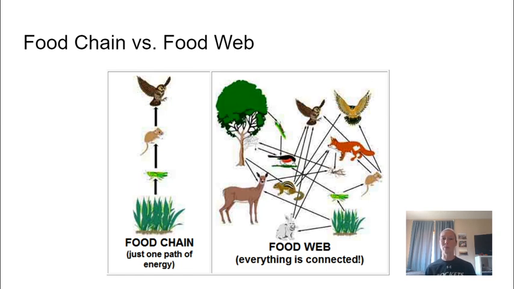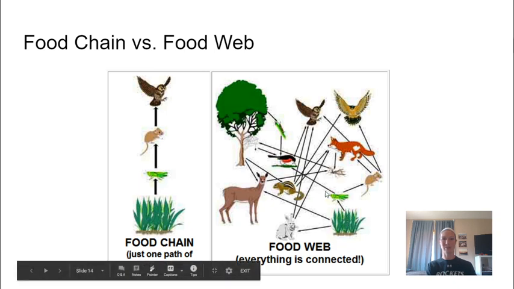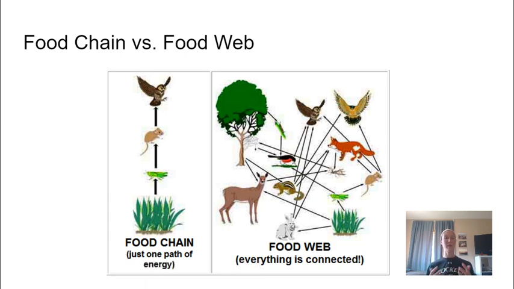Now, food webs are where things get a little bit more confusing, right? So you can even see this food chain within this food web. It just is very messy, right? It goes from the grass, the grasshopper, over to here, and then over to here. A food web shows a bigger picture of the entire ecosystem. So it shows how everything is connected.